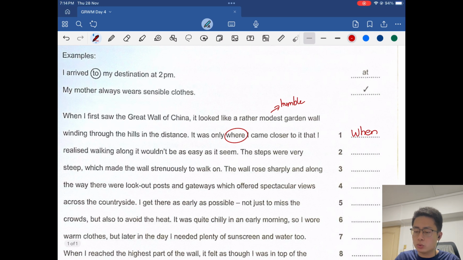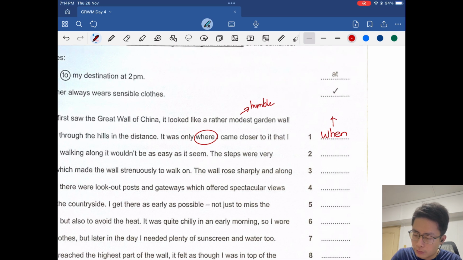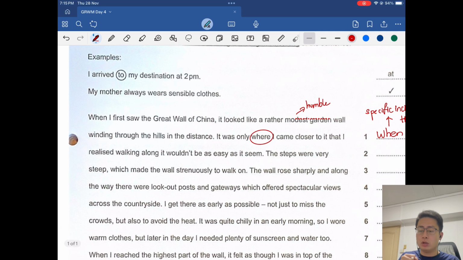When is always used to refer to a specific incident, or time, or some kind of event. In this case we're using when because it is only when the author walked closer to the Great Wall of China that something happened. Where will not make any sense here because we're using this word to throw back, to recount a specific incident or event, not to point out a location or a place. Alright, let's move on.